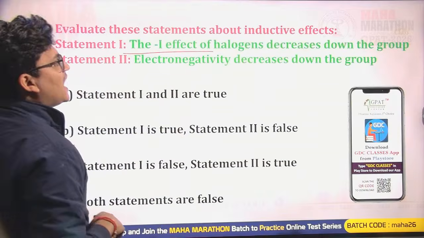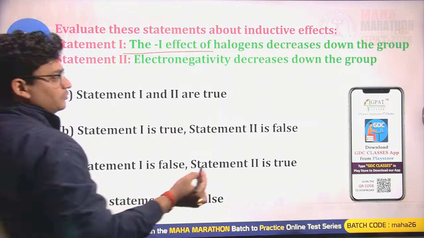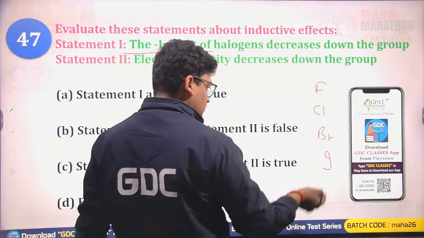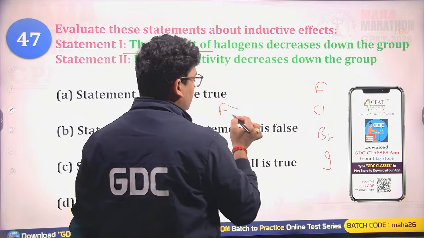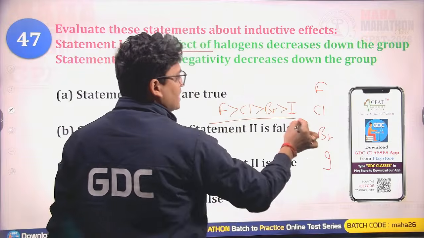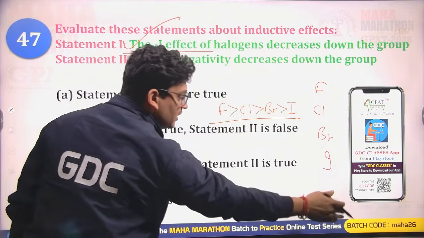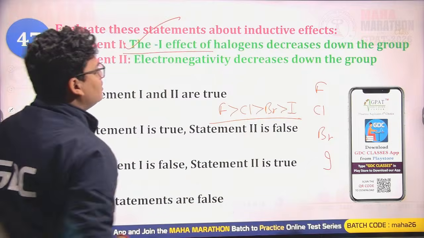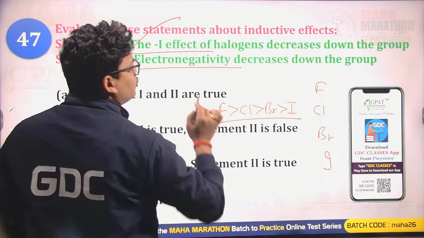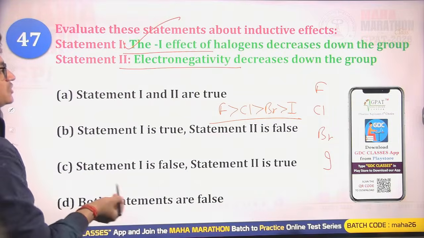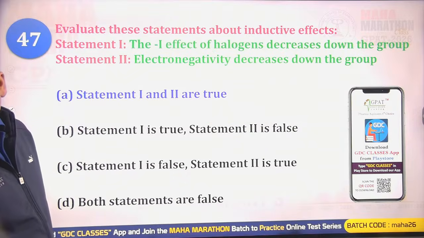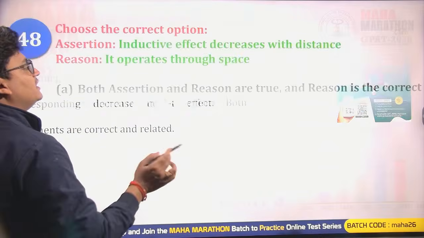The minus I effect of halogen decreases down the group. So this is fluorine, chlorine, bromine, and iodine. Fluorine has the highest minus I, then chlorine, then bromine, and then iodine. Yes, that is correct. As we go down the group, electronegativity decreases, so the inductive effect also decreases. So both the statements are true. Both are correct. A will be the right answer.